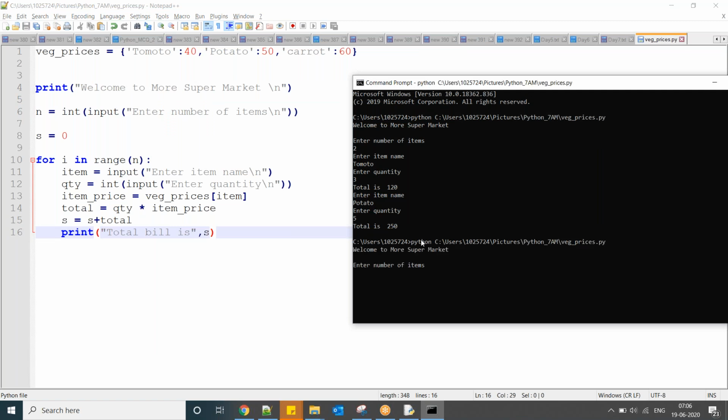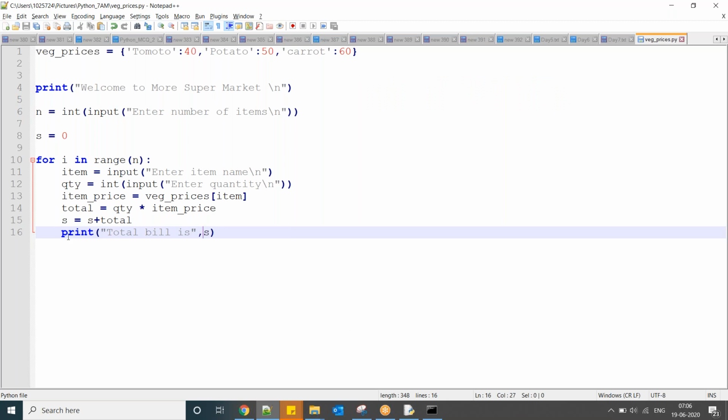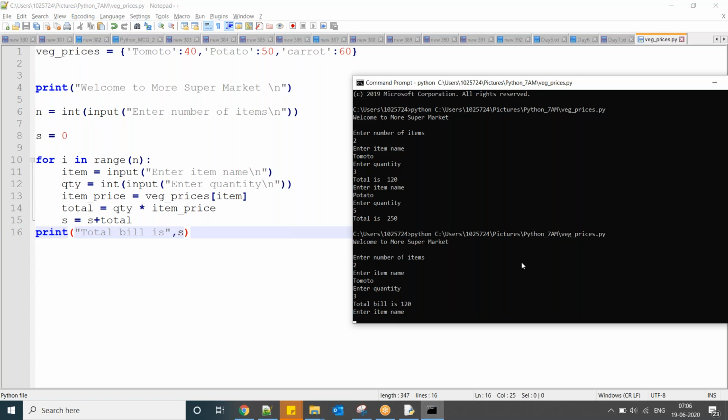Now observe the same program. Enter number of items, 2 items. Enter item name, enter quantity, total bill is... Okay. So here I have written it inside the loop, so it is going to execute every time. So I am going to write it outside of the loop. So after completion of 2 iterations, this is going to execute.